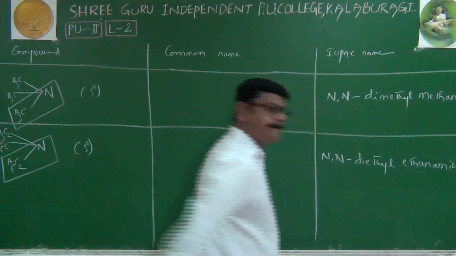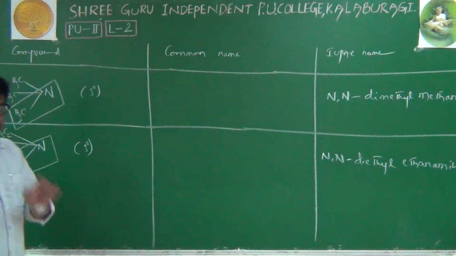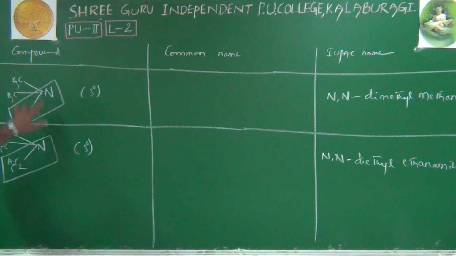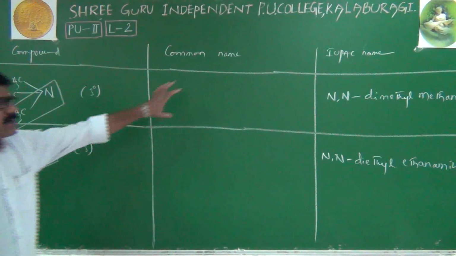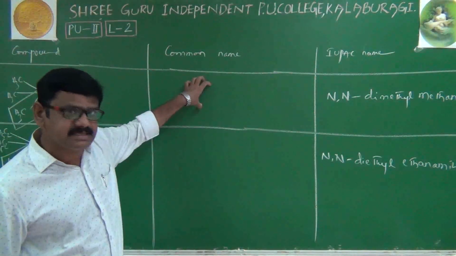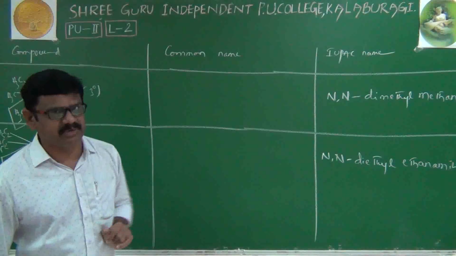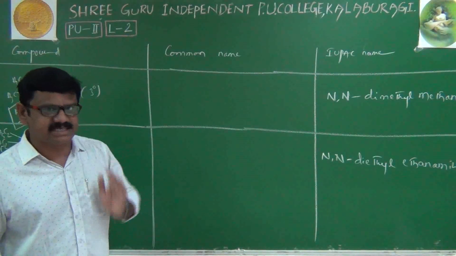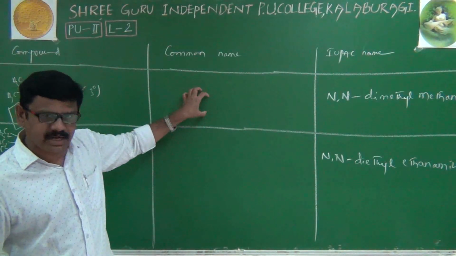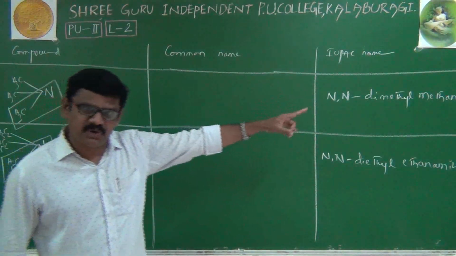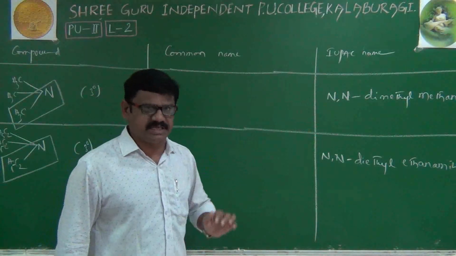That's all. Then one important thing is, as far as tertiary amines are concerned, the common name is almost similar to its IUPAC name. That you have to remember. Particularly in the case of tertiary amines, the common name is almost similar to the IUPAC name.